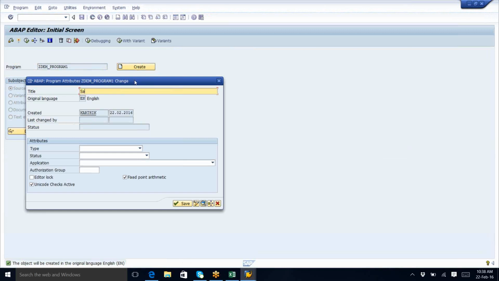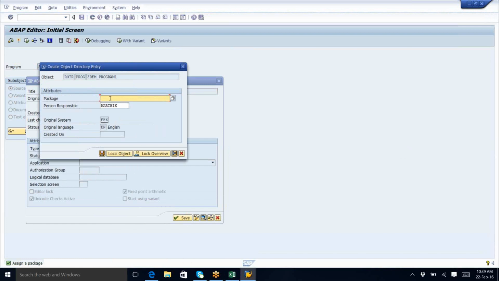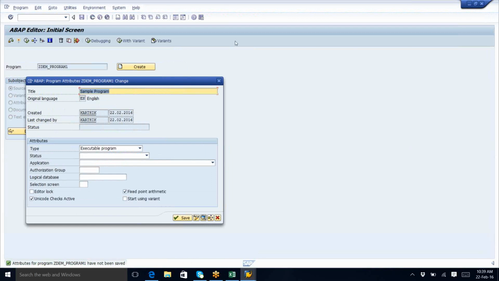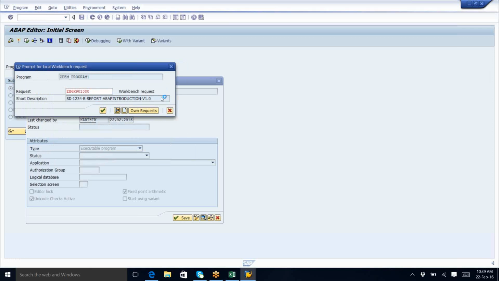Executable type program. Save it. Enter. And here what we need to give? The package. So ZDEM, and save. Whenever I save, see this, it is storing in the same package, same request number. Save it. That's it. So your program is created in that particular package, in that particular transport request number.